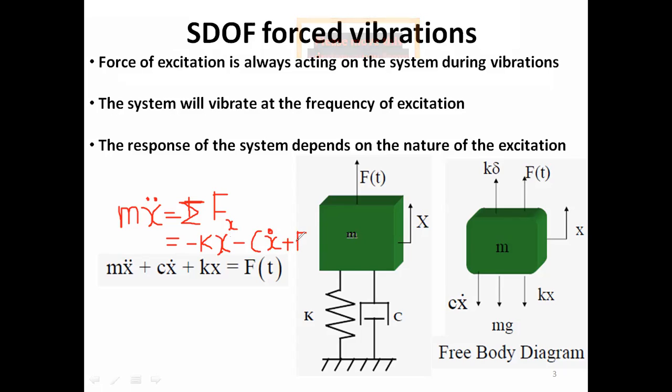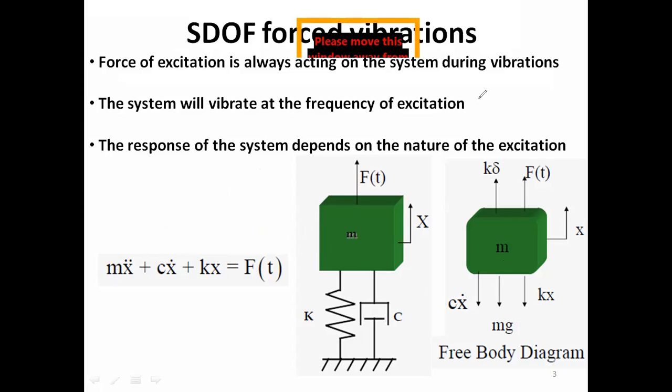And I'm not including the weight and the spring force due to static deflection because they are equal and opposite to each other, so they would cancel out with each other. So after rearranging the equation, we would have m x double dot plus c x dot plus kx is equal to F of t.